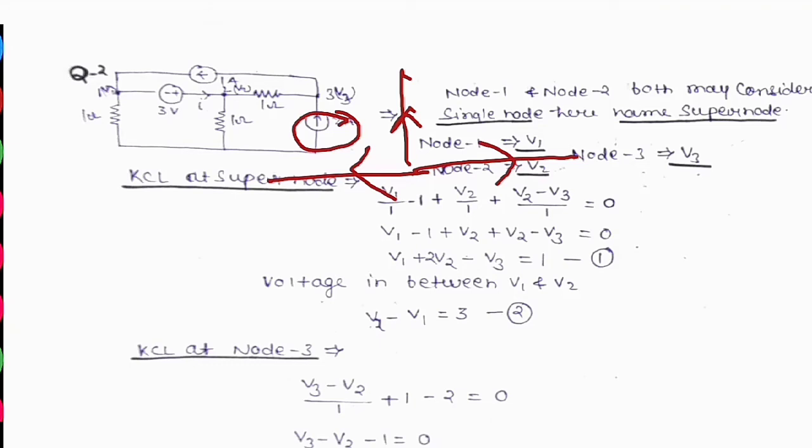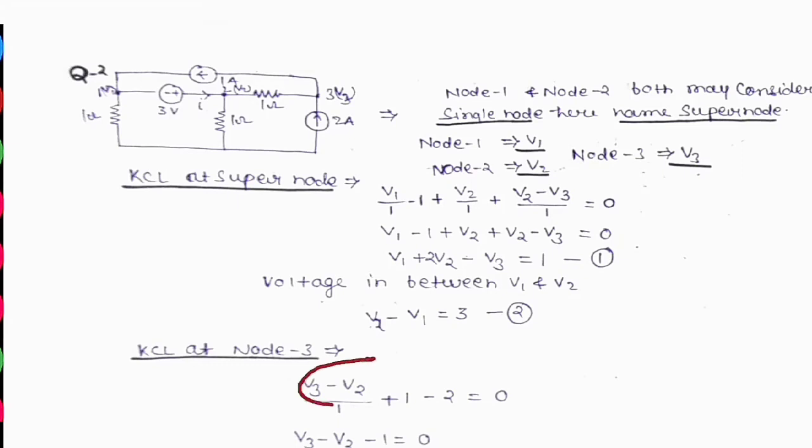This type of direction we can assume in every case, because it is easy to write down the equation. So it is V3 minus V2 divided by 1 plus 1, this direction is the same, minus 2 equal to 0. So we get the equation V3 minus V2 minus 1 equal to 0.